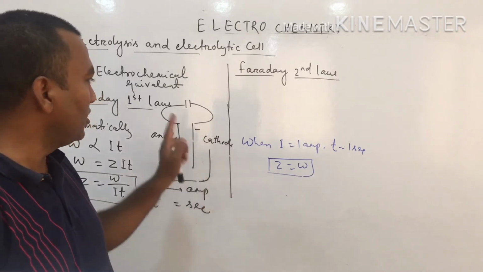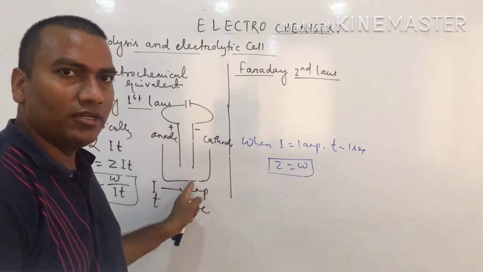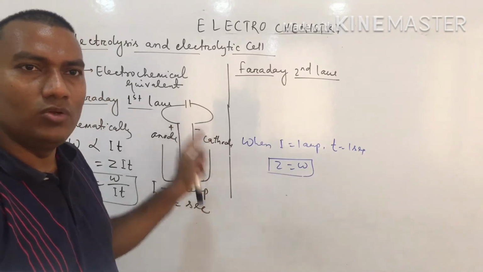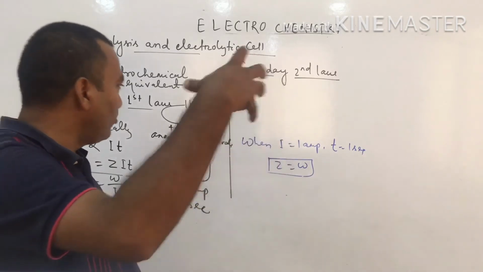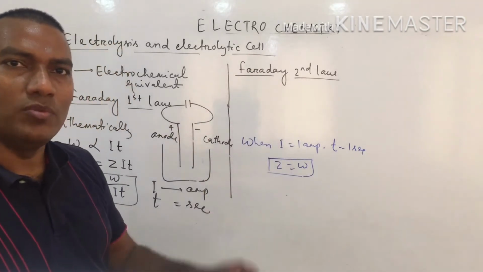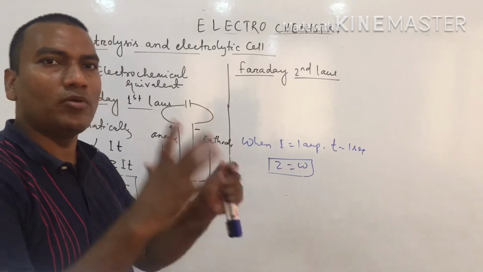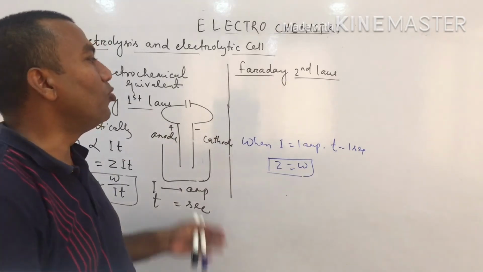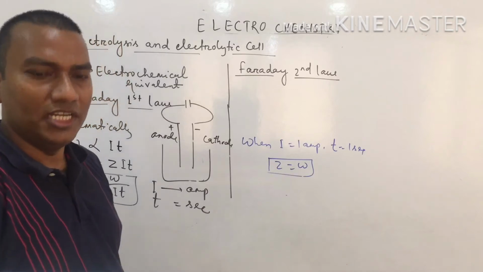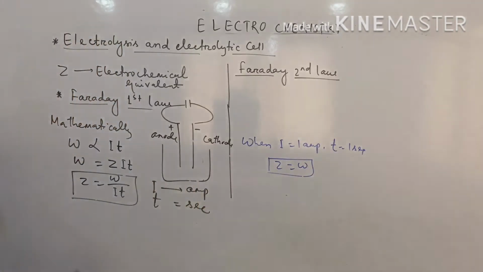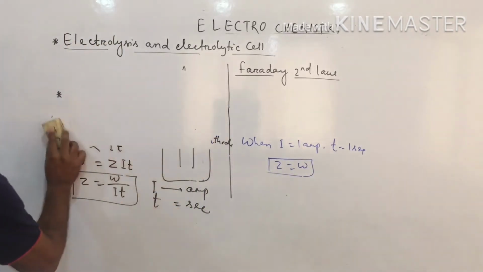Got the idea? In the first law, there is one beaker, one electrolyte, and two electrodes dipped. Outside we are passing electric current. When more current, or more charge, is passed, more substance will be deposited. Clear? So this is called Faraday's first law.